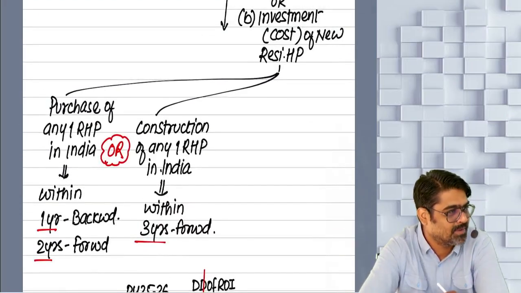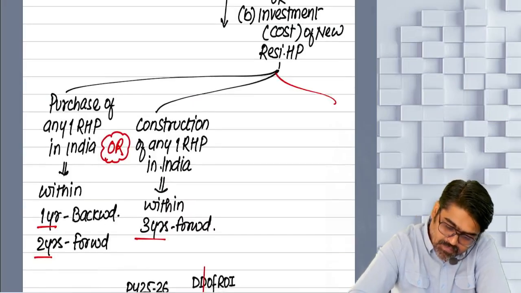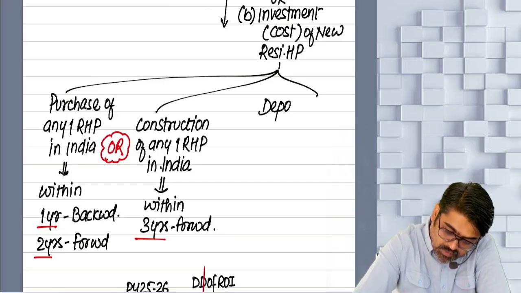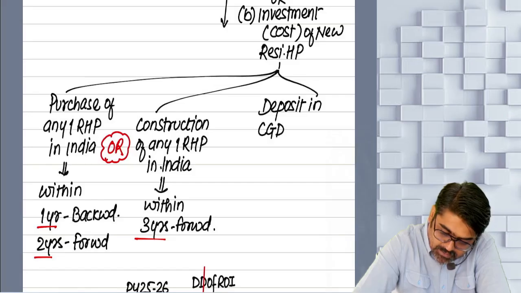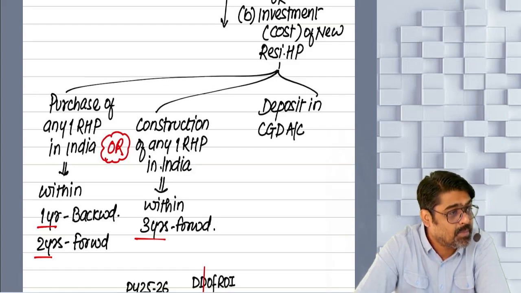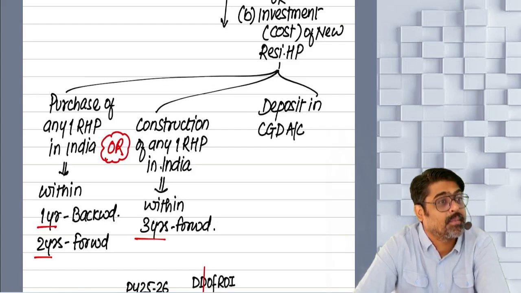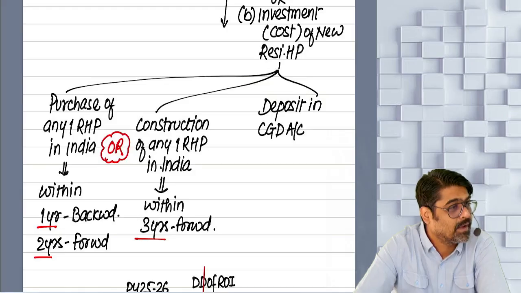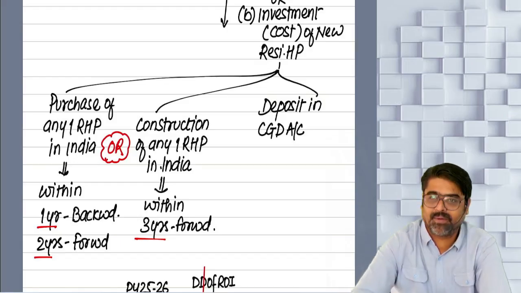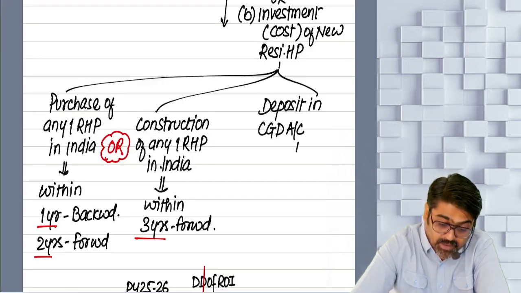Third option is also given. What is that third option? They are saying that deposit, what? Deposit in capital gain deposit account. Capital gain deposit account with any scheduled bank. That deposit will also be considered as if you have invested in the purchase or construction of the property. But that deposit you have to make